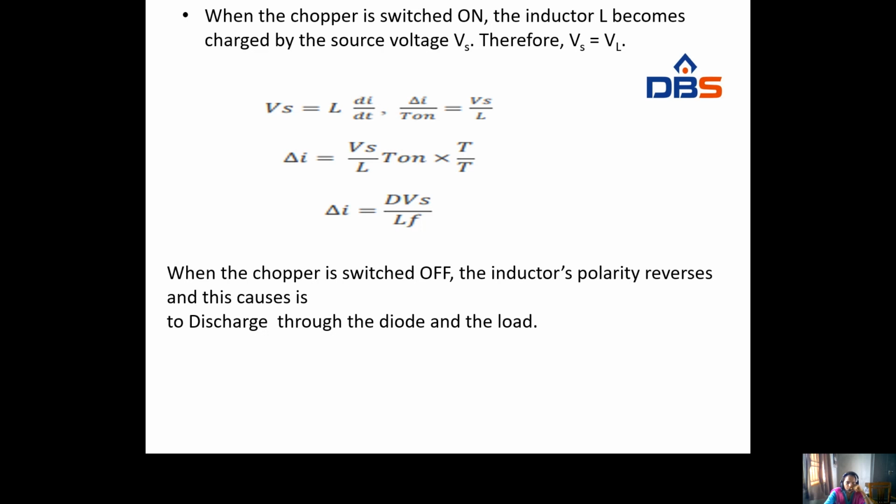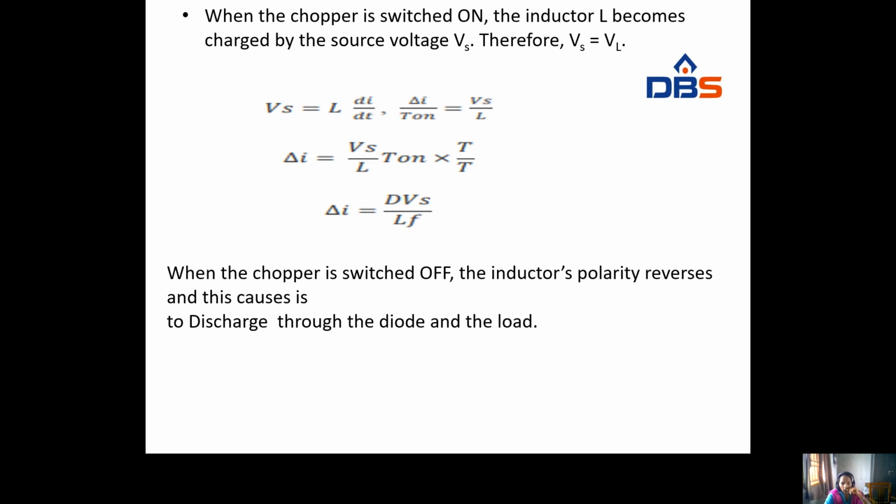That means the change in current delta I by time period T on equals Vs by L. So delta I equal to Vs by L into T on. Multiplying by T by T, we get T on by T means D. So delta I equal to dVs by L.